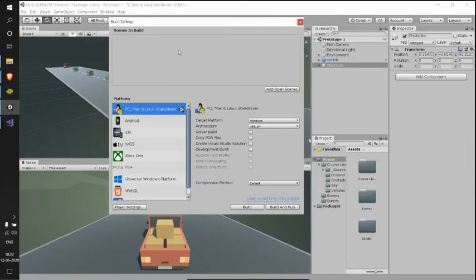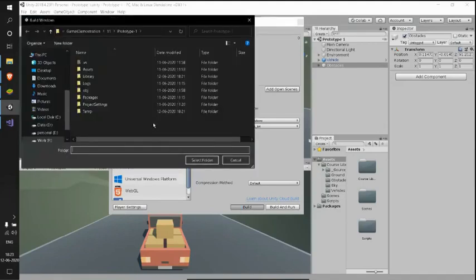As it's mentioned, it is empty as of now. Just click Add Open Scenes, and now you see your prototype one, which is the scene we have used in these 2 days, and it's present here and it is checked. And see, our target platform is Windows. Make sure that it is Windows and click Build here.